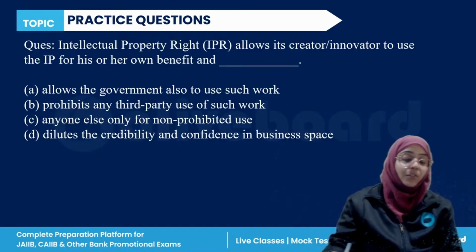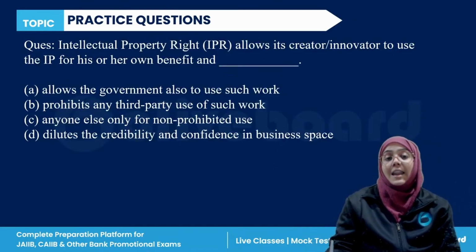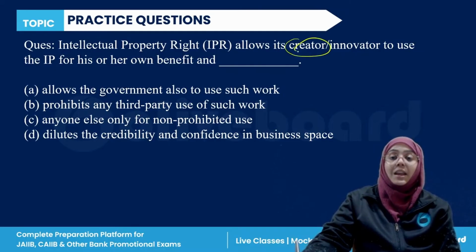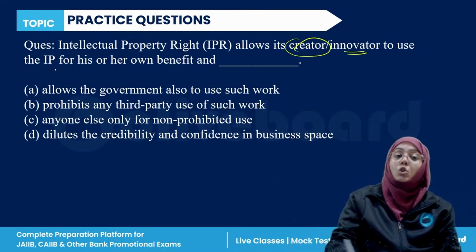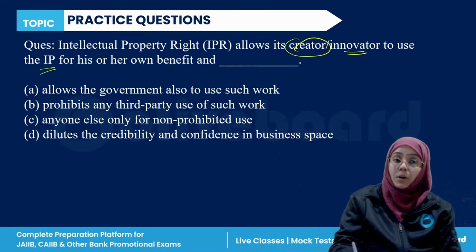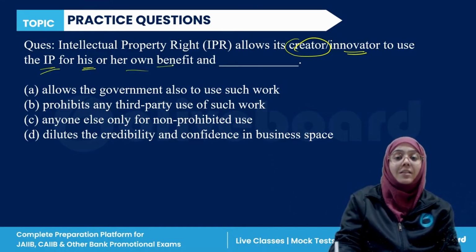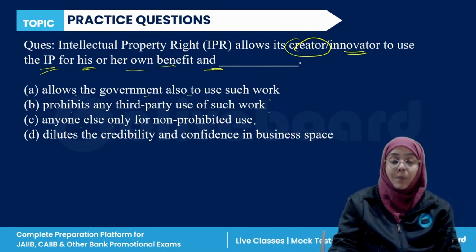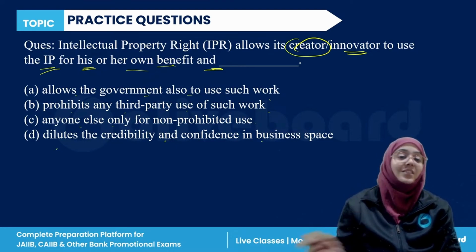And the last question of this module: intellectual property right allows its creator and innovator to use this intellectual property for his or her own benefit, and allows the government also to prohibit any third party, or anyone else can dilute the credibility and confidence in the business space.